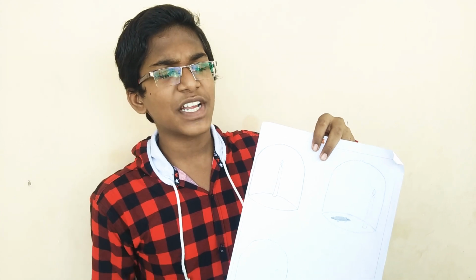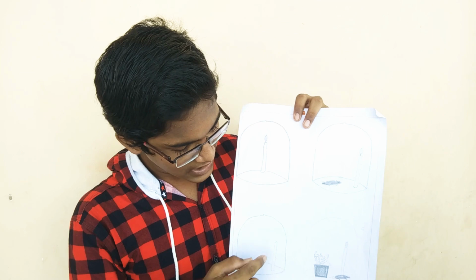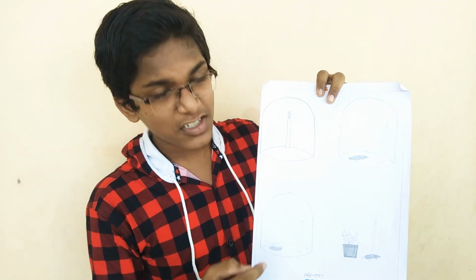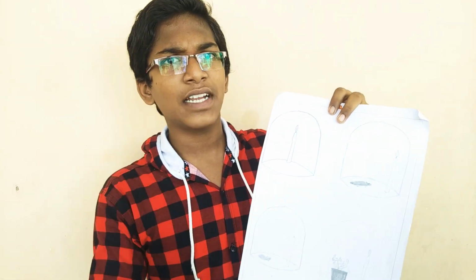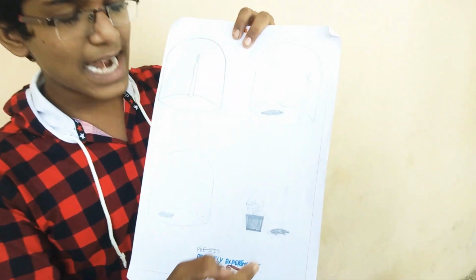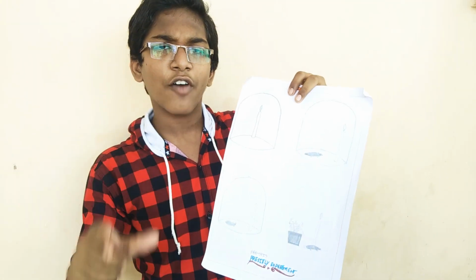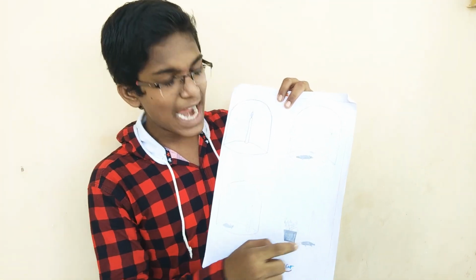First of all, Priestley took one bell jar and a candle. After some time, the candle went off. Then he took a rat and a candle and kept them inside the bell jar. The candle went off and the rat died. After some time, the scientist took a candle, a mint plant and a rat. After some time, the candle did not go off and the rat did not die.